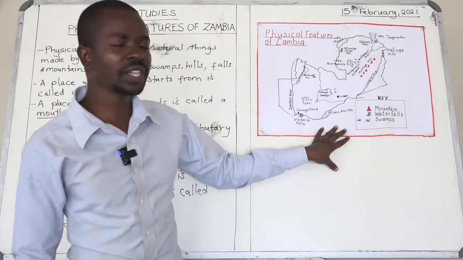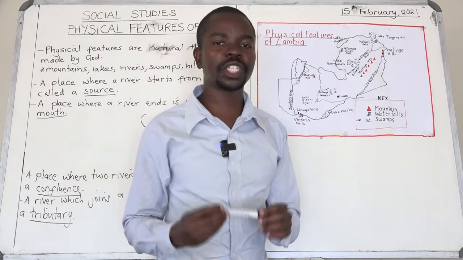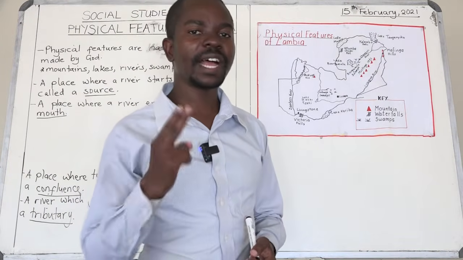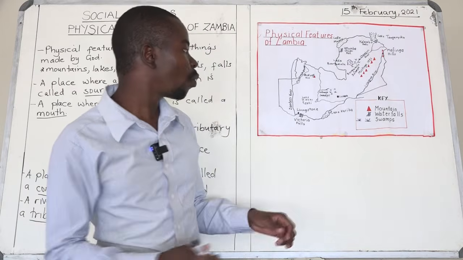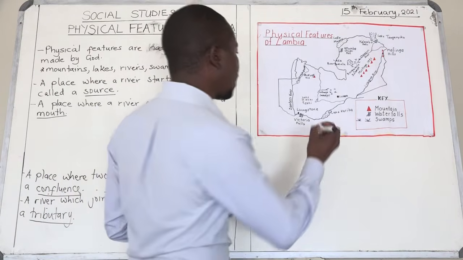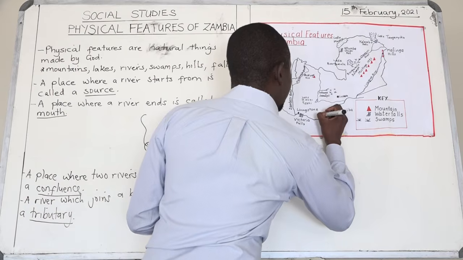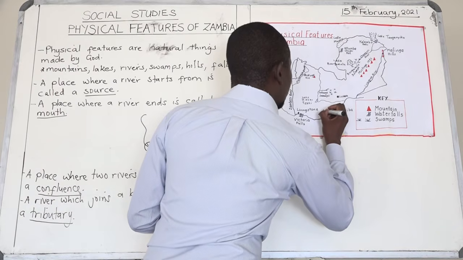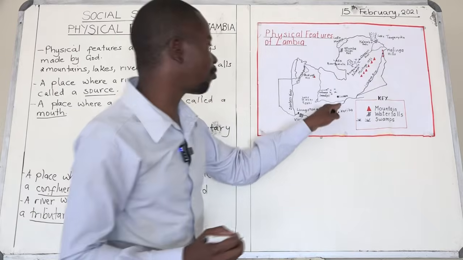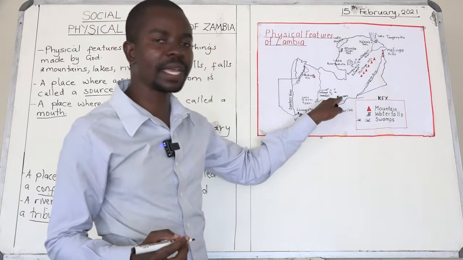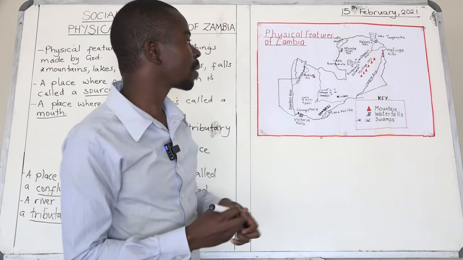So boys and girls, in Zambia we have got 2 major escarpments. We have got the Zambezi escarpment, which is just somewhere here, in southern province.